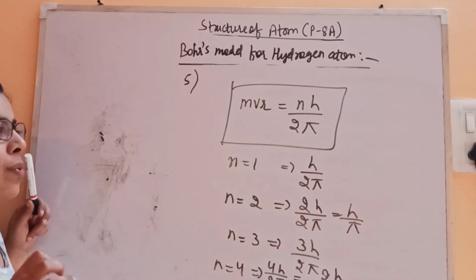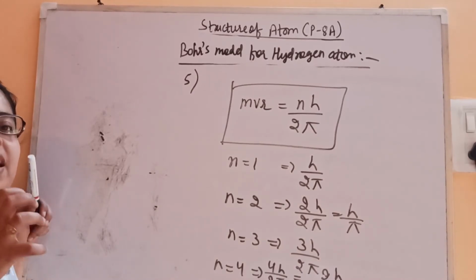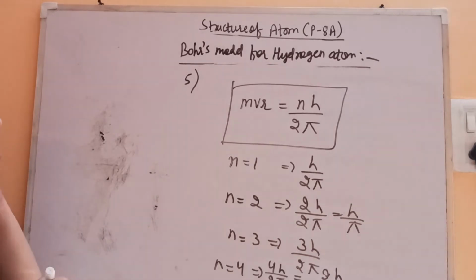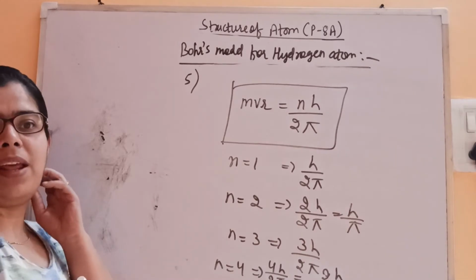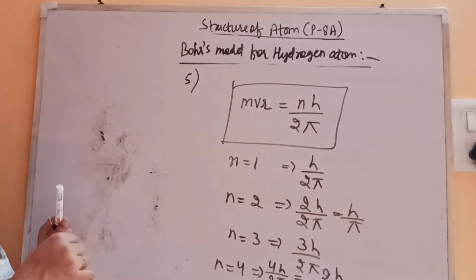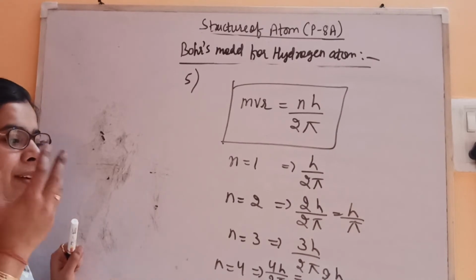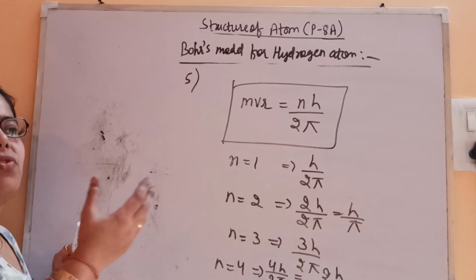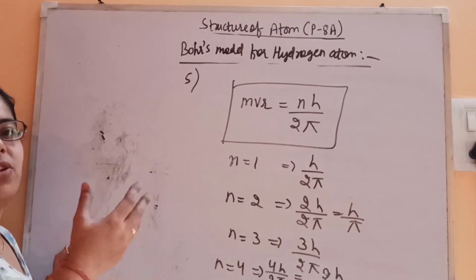That's why this is known as quantization, the discontinuation of the angular momentum here. Like how you can relate this? Like this, you can compare quantization with when we are moving on a ladder, or when we are going with the help of a staircase.